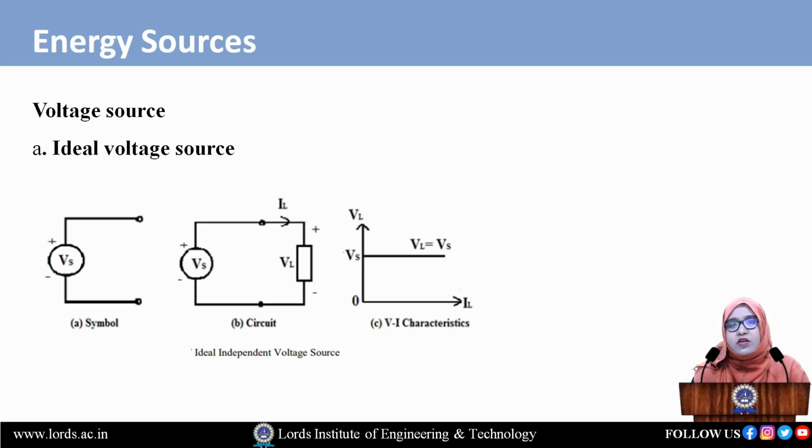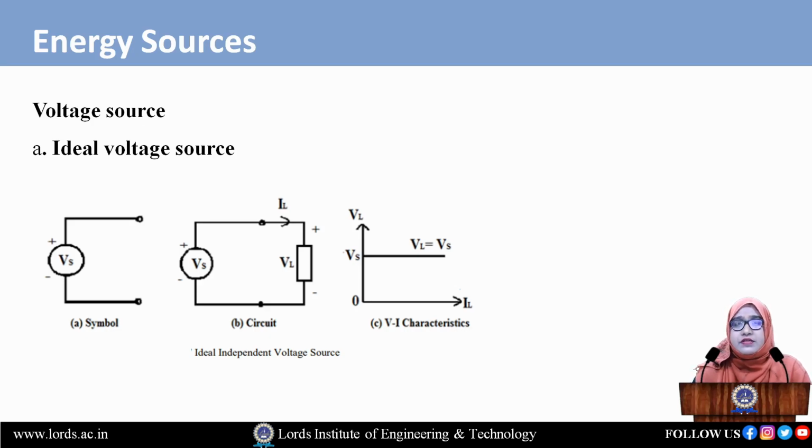We cannot have an open circuit. Open circuit means we are not doing any operation there. When we come to the circuit, the supply is given as a voltage source, then it goes to the load voltage VL. But in series, we should not connect a series resistance, because this is the ideal voltage source. Here the series resistance should be equal to 0, meaning there are no losses. It is for an ideal purpose.